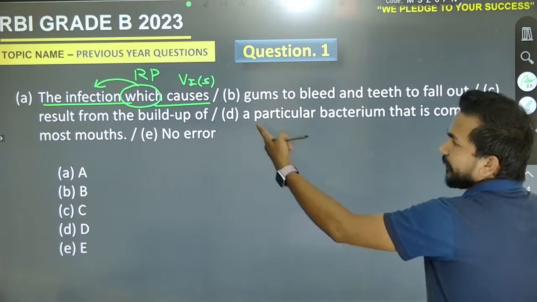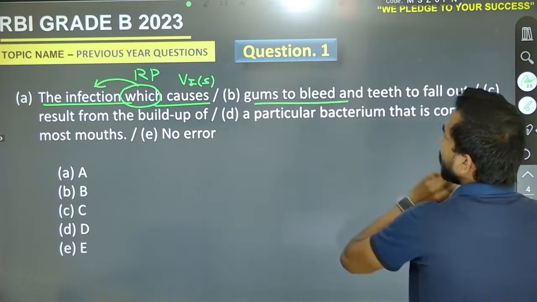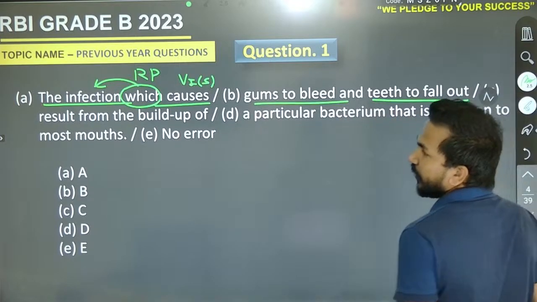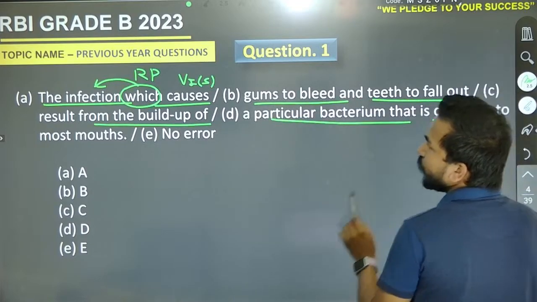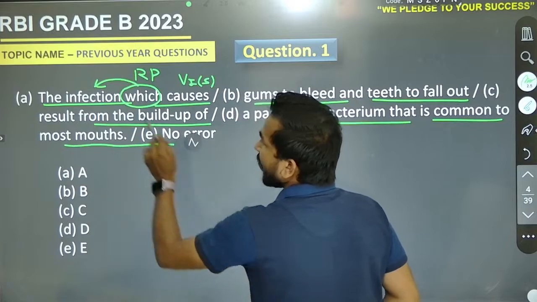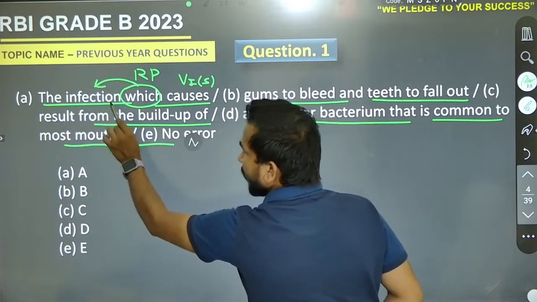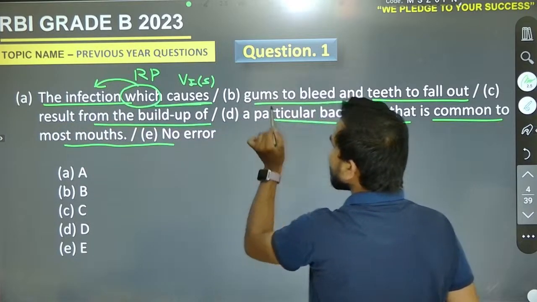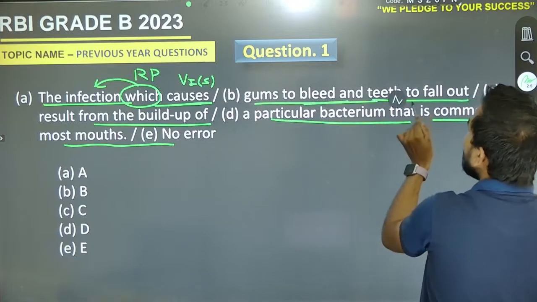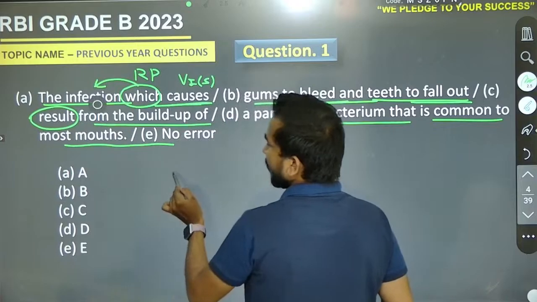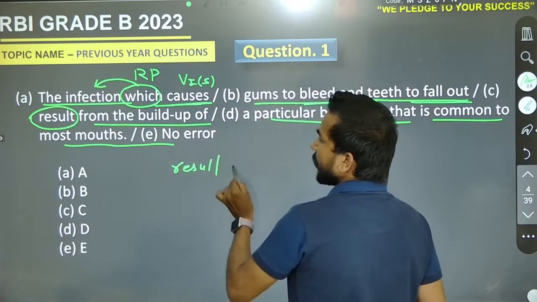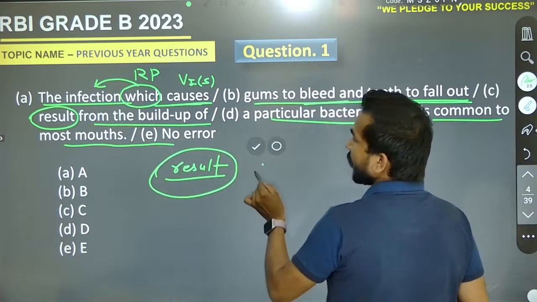The infection which causes gums to bleed and teeth to fall out result from the buildup of a particular bacterium that is common to most mouths. Now here the verb is result. So should we use result or results?